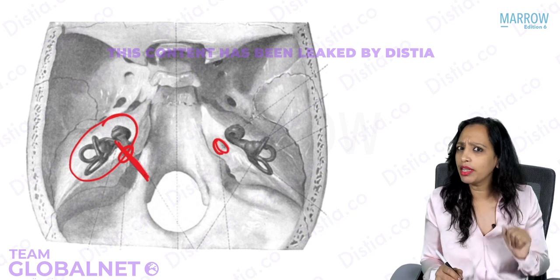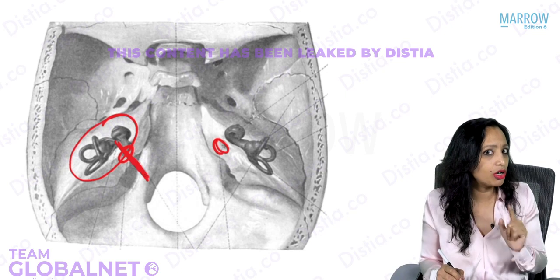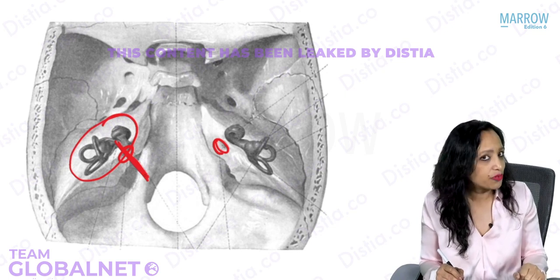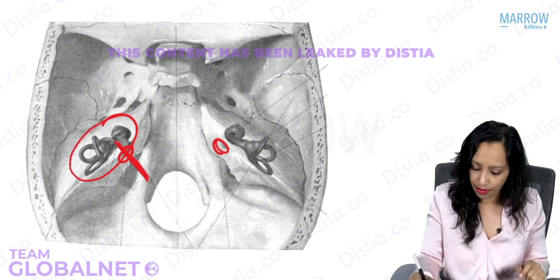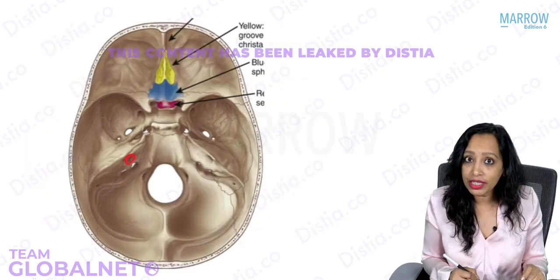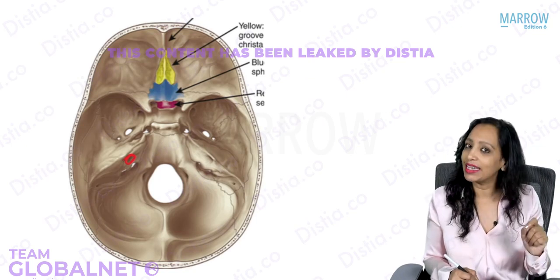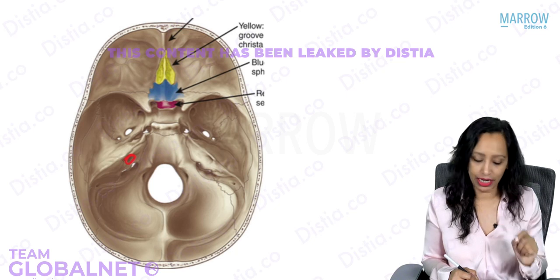brain. So can you tell me the internal acoustic meatus connects the inner ear to which cranial fossa? Anterior, middle or posterior cranial fossa? Yes, very good. The posterior cranial fossa. So yes, this opening that we are seeing on the posterior slant of petrous part of temporal bone is what is known as the internal acoustic meatus.